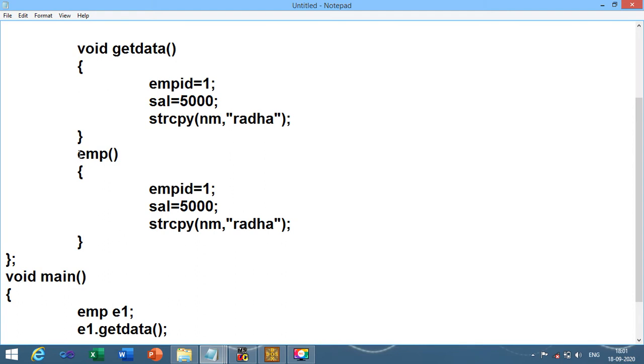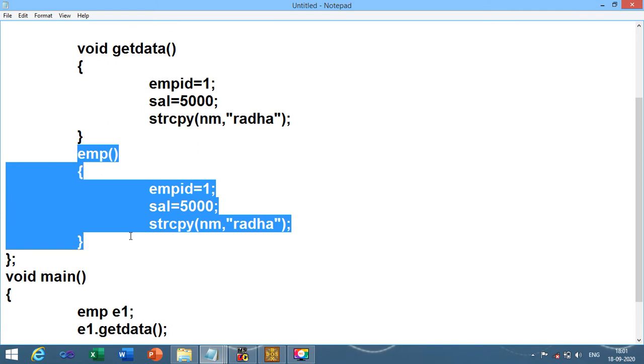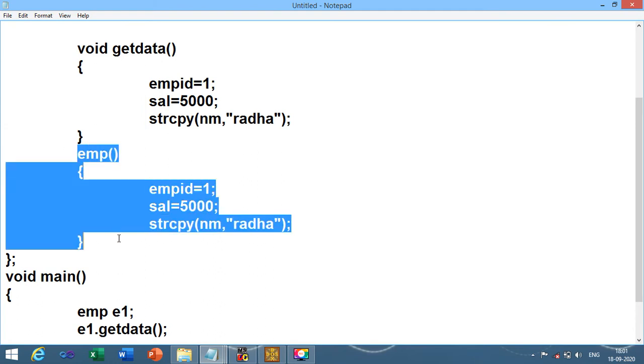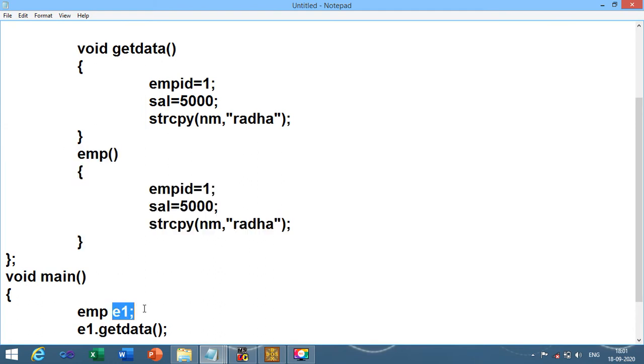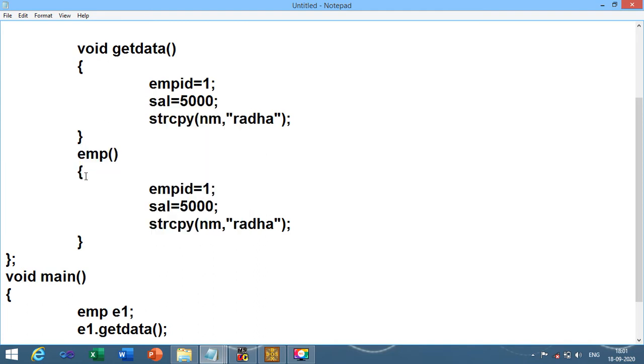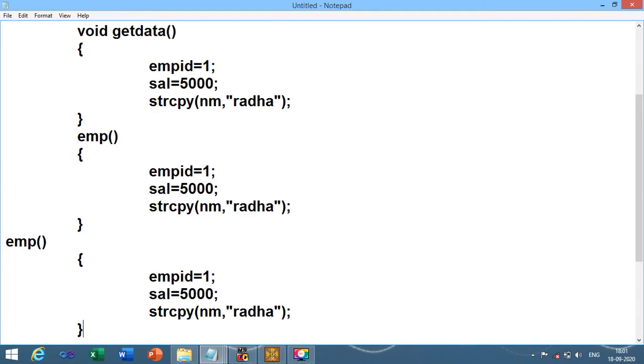So remember one thing, that when you have declared default constructor within the class, in such situation it will automatically call the default constructor of class when you create the object of that particular class. So this is the first way to declare or use the constructor, right? What is the second way? You just need to declare the default constructor which is same, but what is the changes?